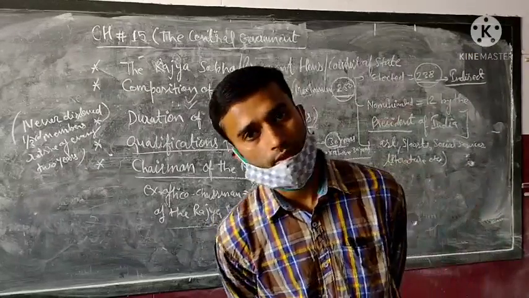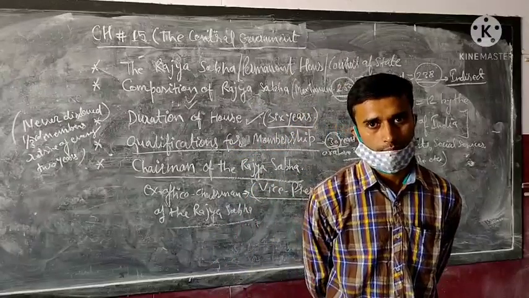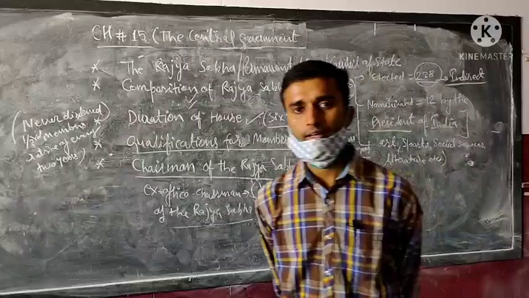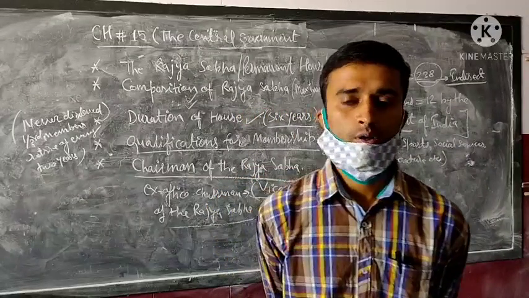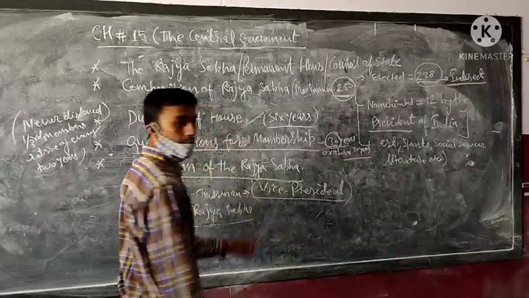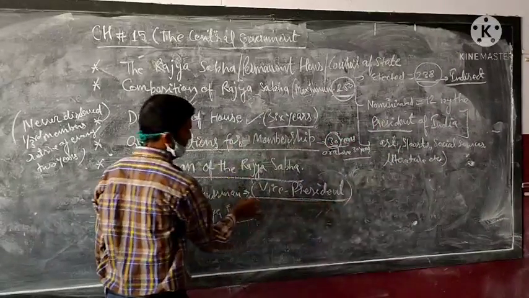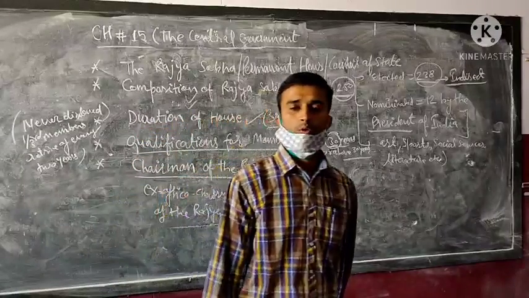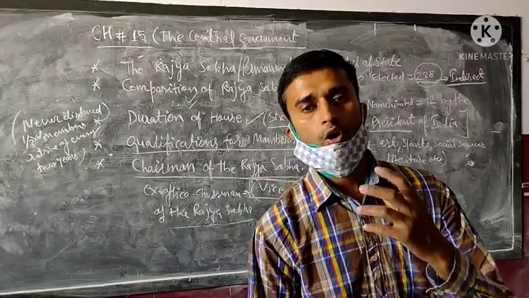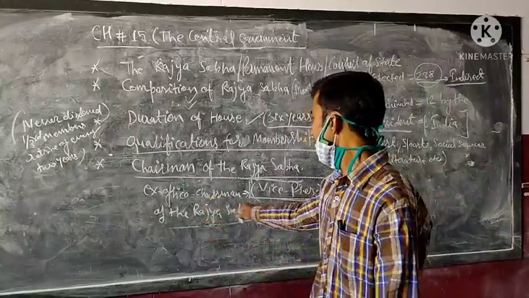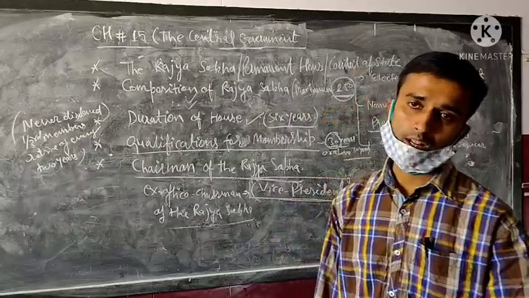The chairman, meaning the Vice President of India, is elected by both houses of the parliament. So the Vice President is known as the ex officio chairman of the Rajya Sabha.